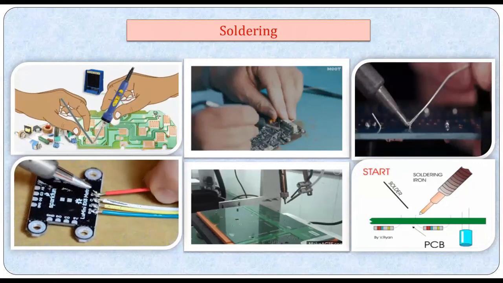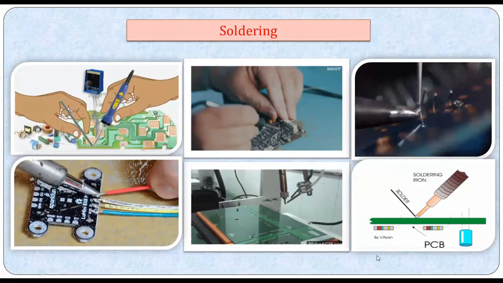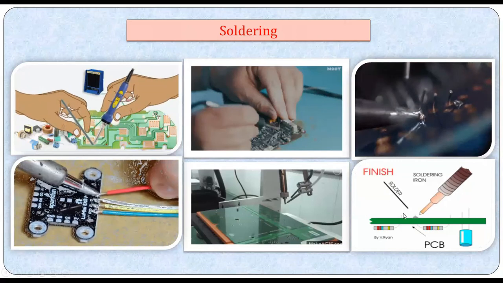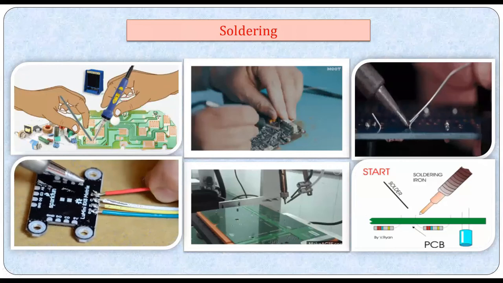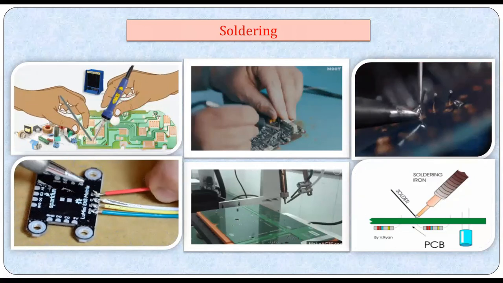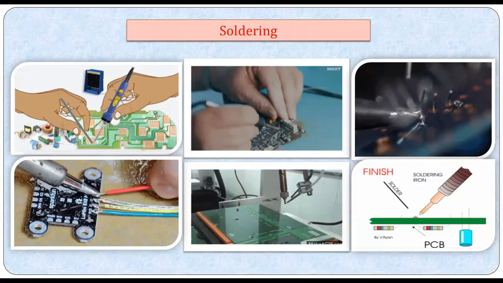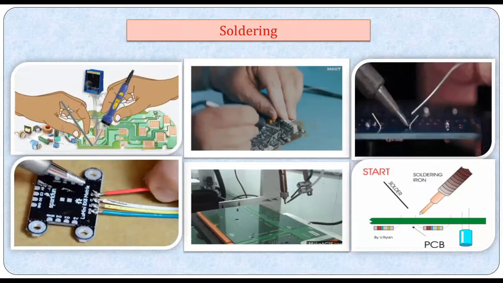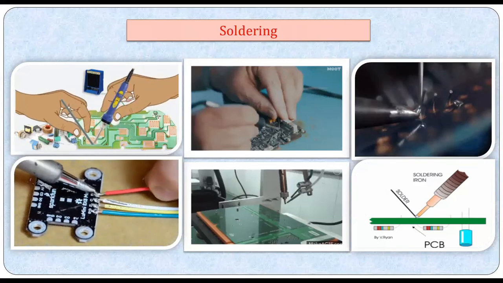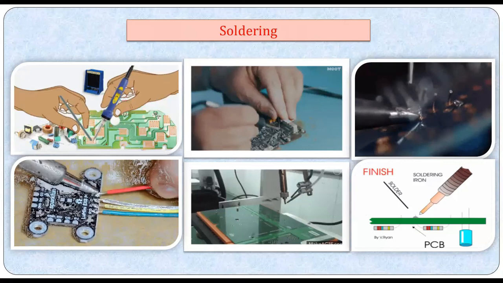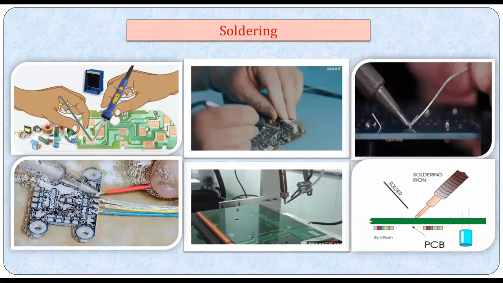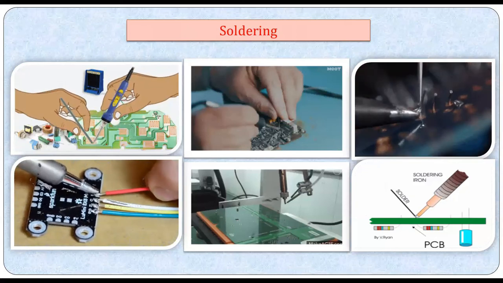So what are the types of solders? This is a solder. This is an alloy, an alloy of lead and tin. It will have a melting point of around 150 to 190 degrees Celsius. This is a typical soldering alloy, and a very small amount of antimony is also added to the solder. They find applications where the joint is not subjected to heavy loads